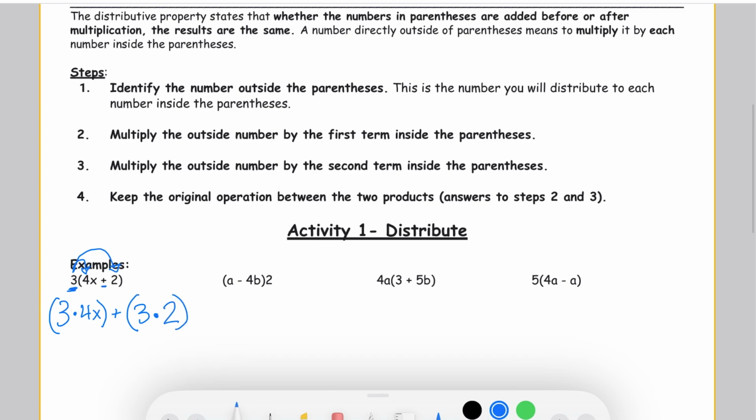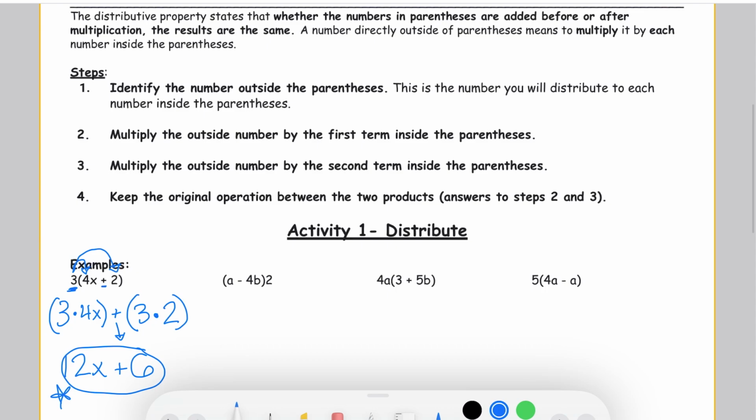So I know 3 times 4 is 12, and 3 times 4x would be 12x. And then I keep the same sign, which is addition, and then I multiply 3 times 2, which is 6. Then I look to see if I can combine these. This term is 12x, and the second term is just 6. There's no x with it, so I can't combine it. So this is the distributive property, using the distributive property to simplify the expression.